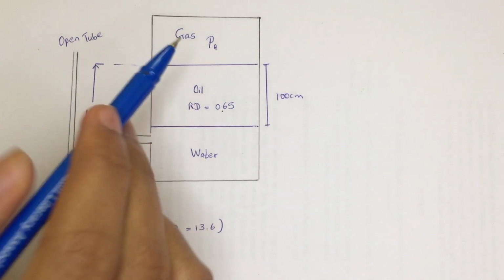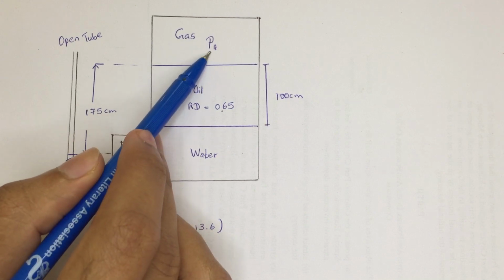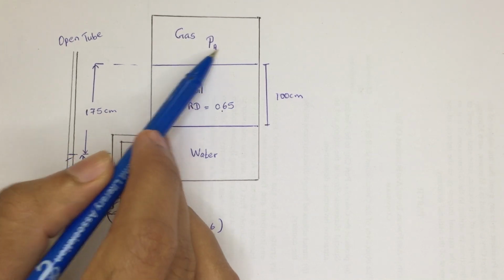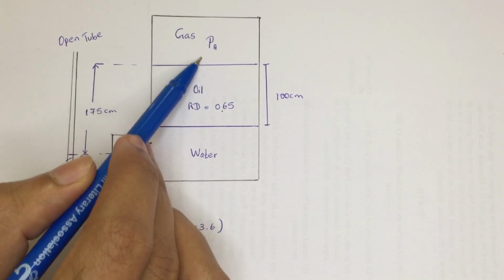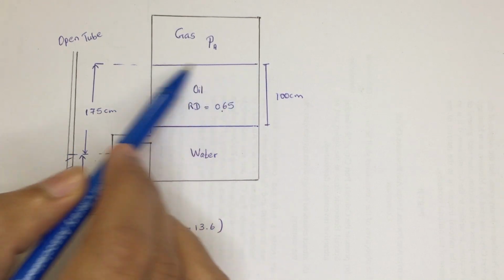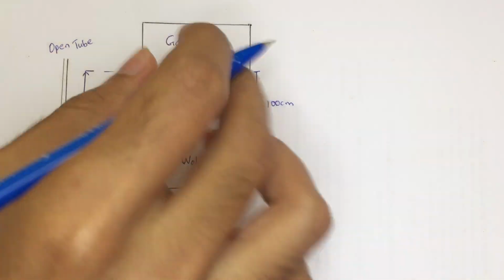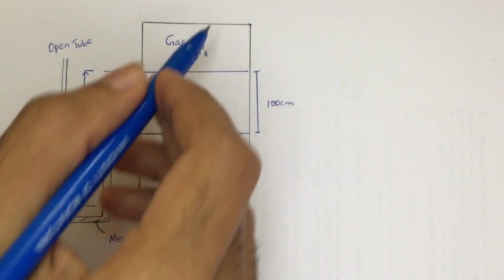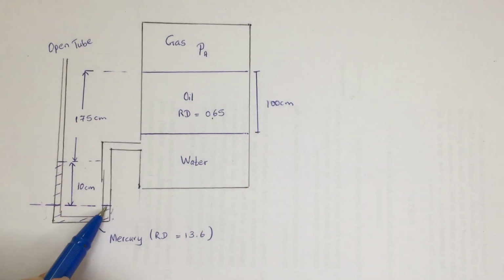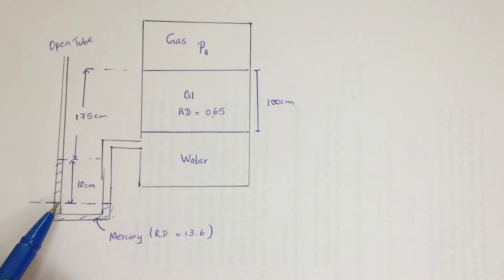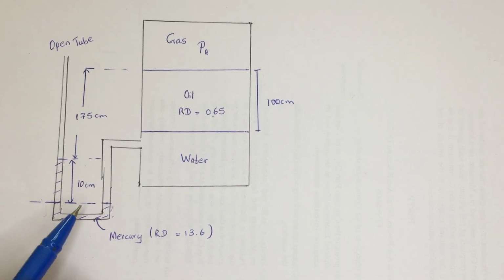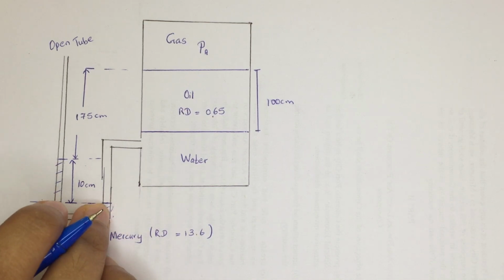Okay, let's move to this one. There's a pressure PA, which means it's going to pressurize this oil using this PA. The reason we are going to take this part is that we are going to find the pressure on this side, the mercury, and after that we are going to find the pressure on this side and equate them. So first of all we are going to find this part.